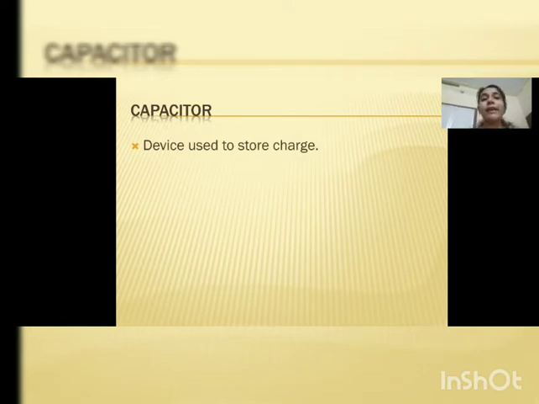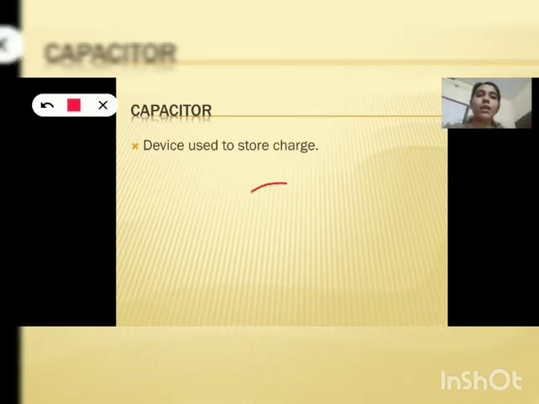So just like that, a capacitor is also a bucket which can store charge, and there is a limit to the storage of charge inside that capacitor or conductor. What determines this limit? That we are going to discuss next.